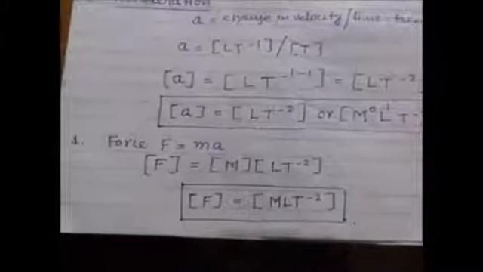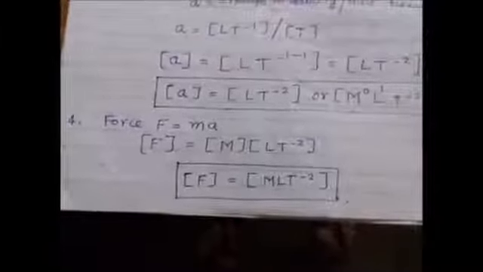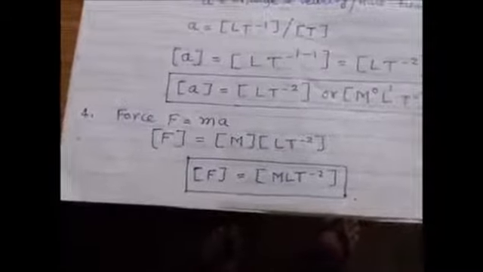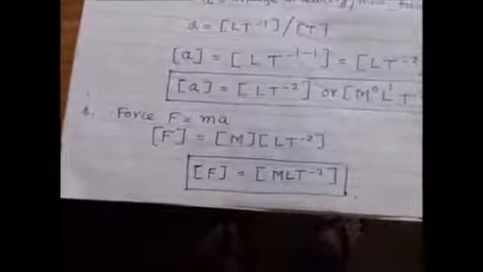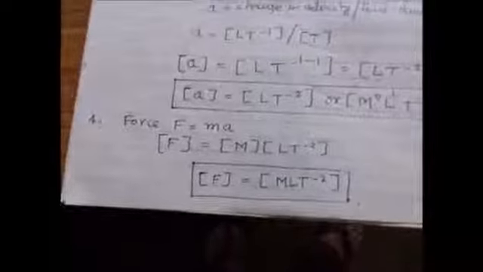Similarly, the dimension formula of force, which is mass times acceleration. So the dimension formula for force is mass into LT minus 2. This is the dimension formula of force: MLT minus 2. It means force depends on mass, length and time. How does it depend? Force is directly proportional to mass, directly proportional to length and inversely proportional to square of time. Okay, here the dimensions of force are 1 in mass, 1 in length and minus 2 in time.